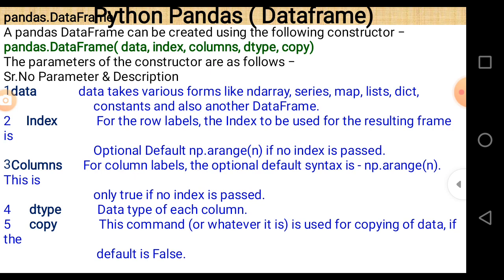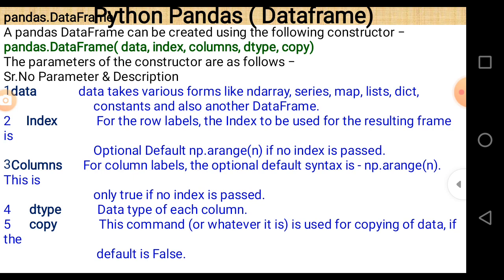What is data? Data takes various forms like ND arrays, series, map, list, dictionary, constant and also another data frame. Whenever we want to create a data frame, we pass the raw material to that data frame, and the raw material is passed using ND arrays, series, map, list, dictionary, constant, etc.